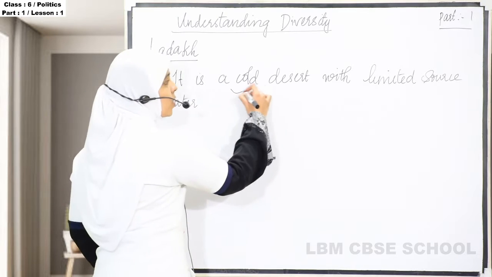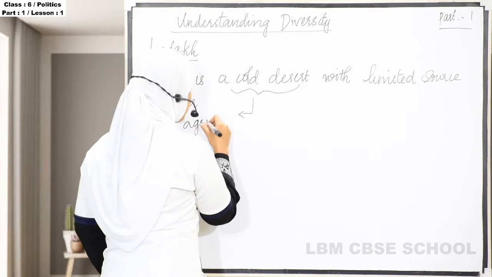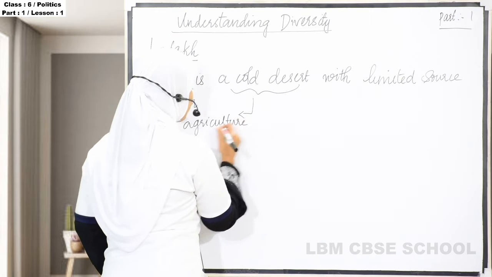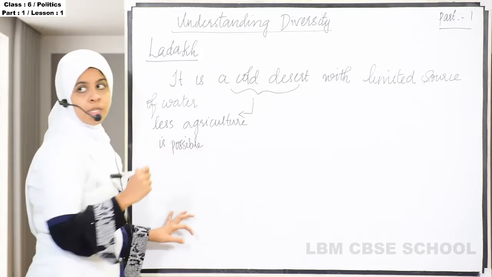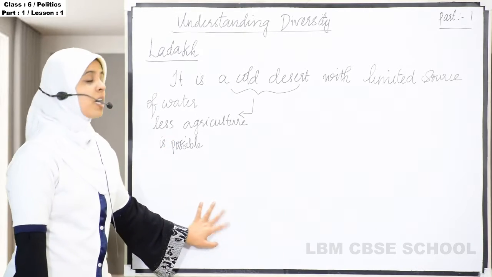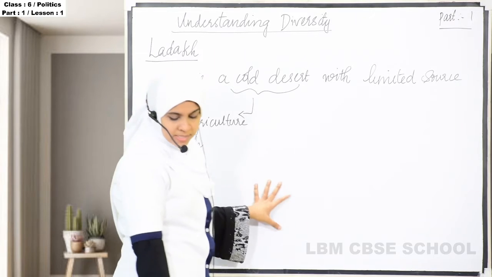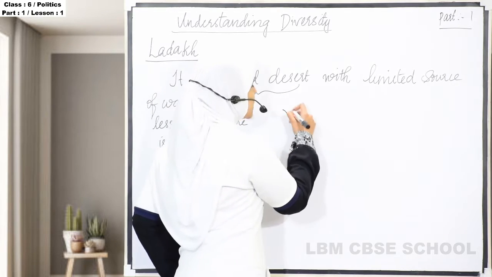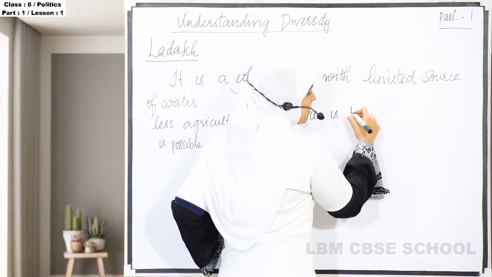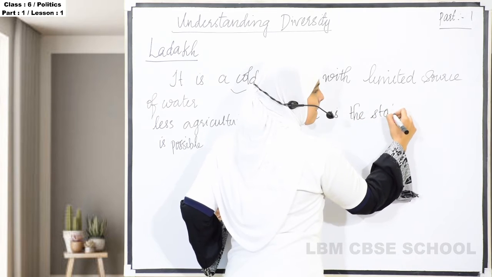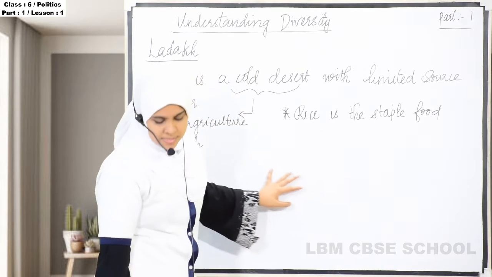Since it is a cold desert, less agriculture is possible. The climate is cold, so only less agriculture is possible in this area, and rice is their staple food. The main food is rice, as in Kerala, right? So rice is the staple food.